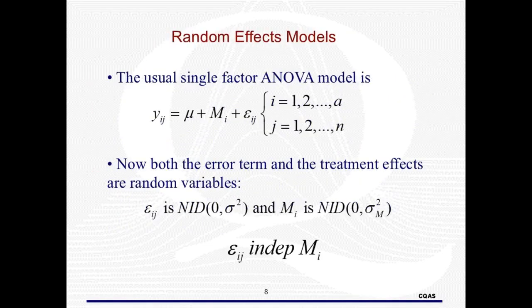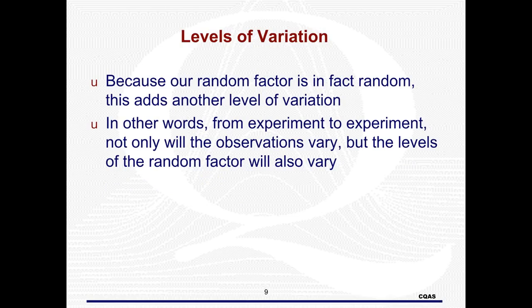Here is the model. Notice that it is similar to the fixed effects model. We will indicate the factor by a capital Roman letter, in this case M. Notice that the factor is a random variable, so it has a distribution. Also, notice that the errors are independent of the factors. Notice that not only will the observation vary from one experiment to the next, but the factor levels will also.